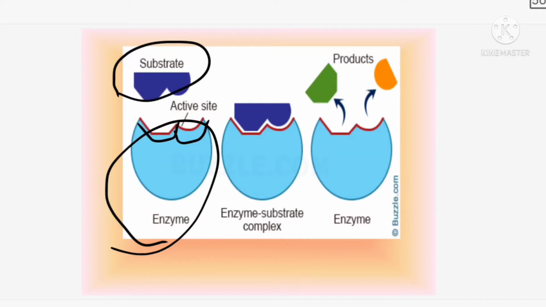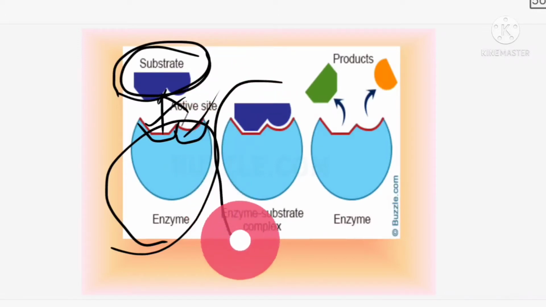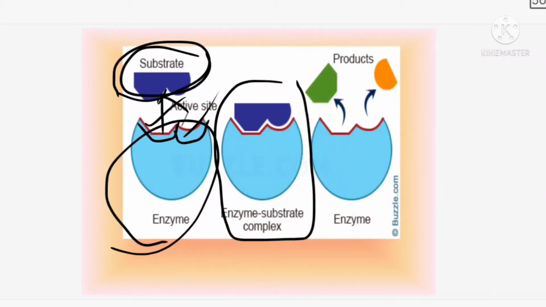These enzymes have some sites. I have told you before, they are called the active sites. To these active sites of the enzyme, the substrate goes and binds. Okay, so now the substrate has bound to the active site of the enzyme, and they produce the enzyme substrate complex.